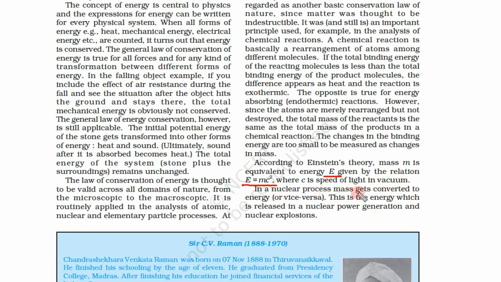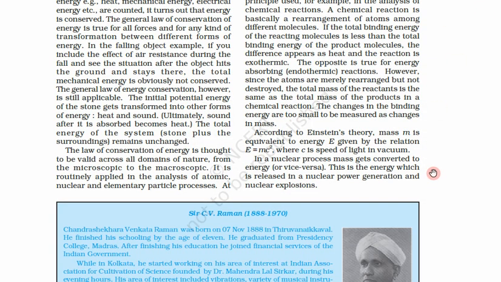In a nuclear process, mass gets converted to energy or vice versa. So in nuclear processes, this mass gets converted into energy. That's why nuclear processes generate so much energy. This is energy which is released in nuclear power generation and nuclear explosions. That's why a very small amount of nuclear matter generates a very large amount of energy.